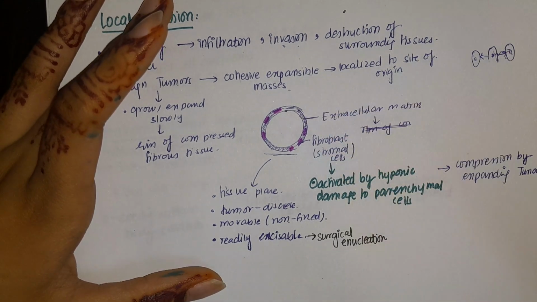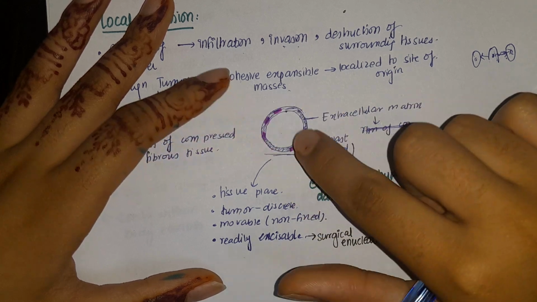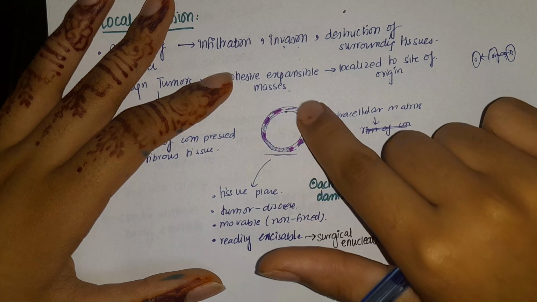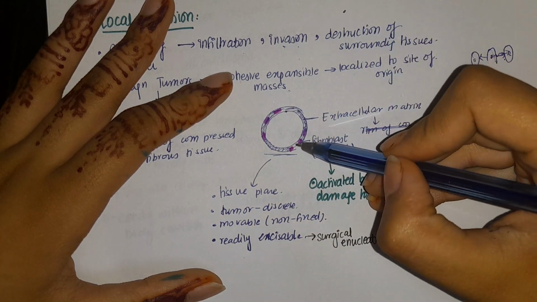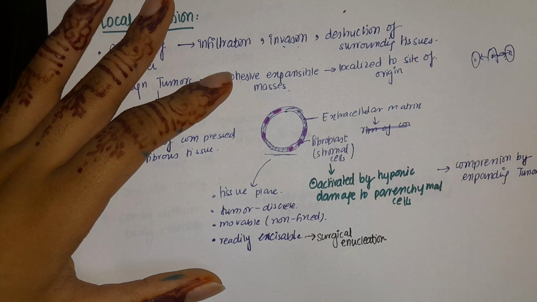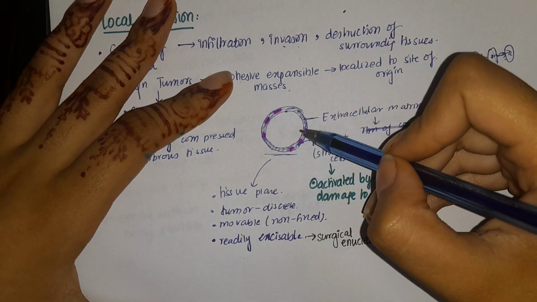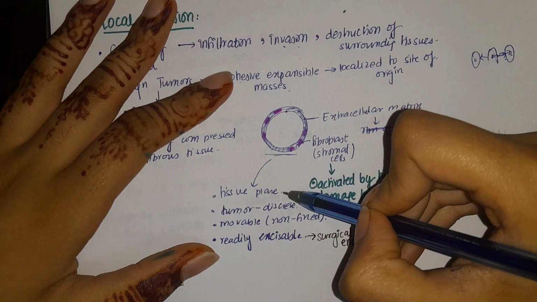Now this is a type of benign tumor, and always remember, a benign tumor will be encapsulated. When it is encapsulated, it has an extracellular matrix. That matrix has certain stromal cells. These cells are fibroblasts, and this extracellular matrix and encapsulation keeps the tissue in a plane.